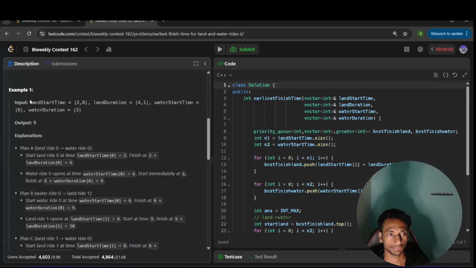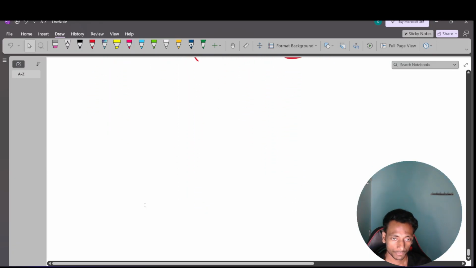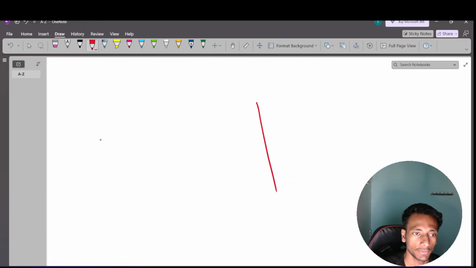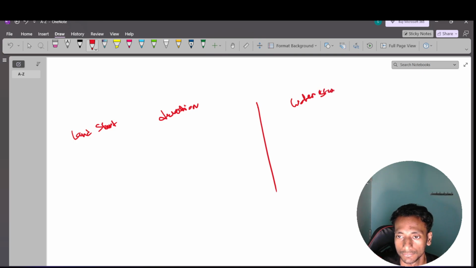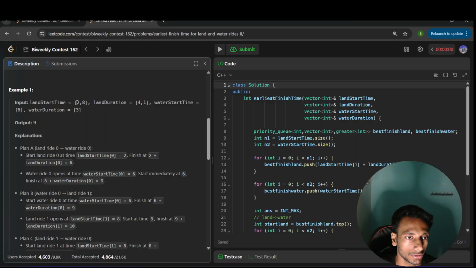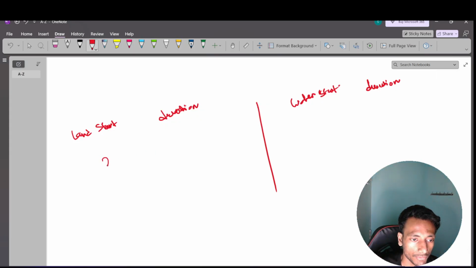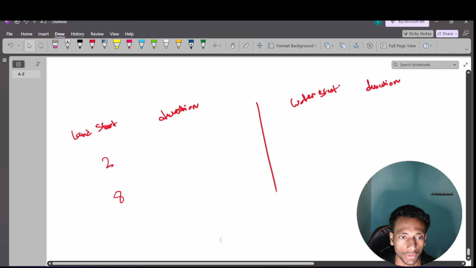Suppose they mention that there are two categories possible. One is the land ride start and the duration. Similarly for the water ride, start and the duration. So land will have two events: one starts from 2, another starts from 8. What is the duration for that? Respectively, one is 4 and 1.